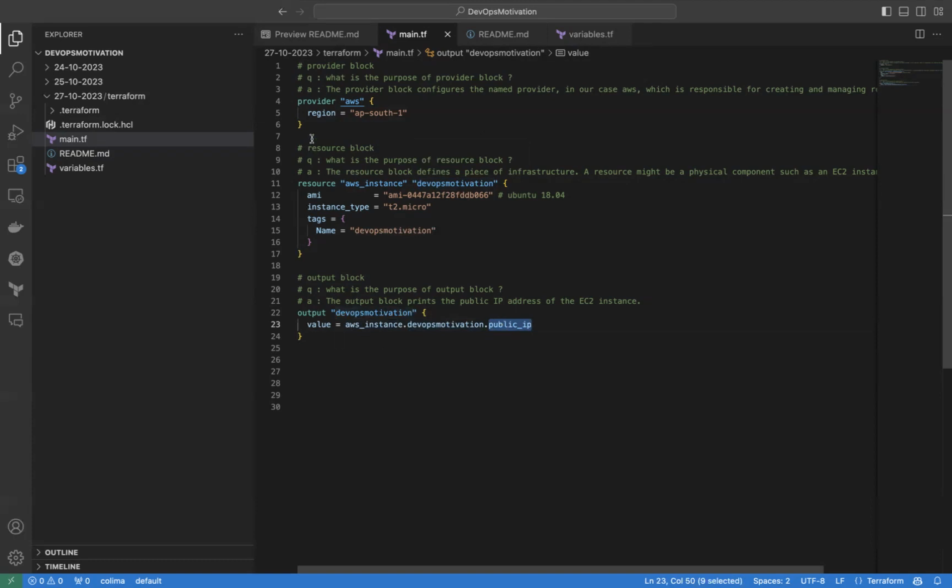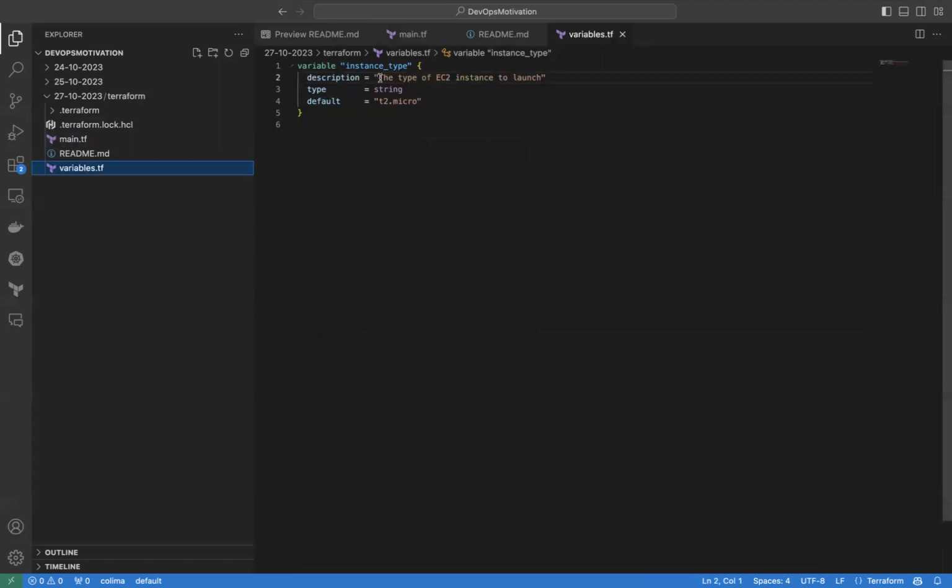So once we have defined provider, resource, and output block, we need to declare our variables. So if we go to variables.tf, we have declared instance type, and given the description and then the type of that particular variable. There is a provision to have a default value here. If we are sure about the default value, we can give it. Otherwise, we can leave it as blank. So these are the two files that we have created.